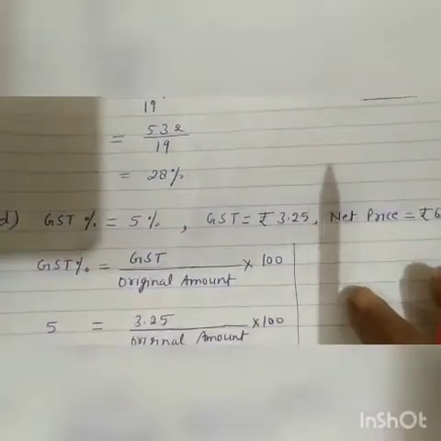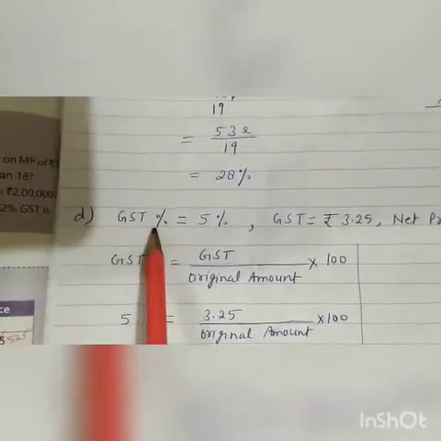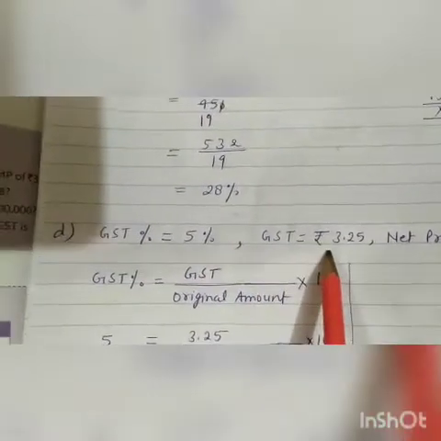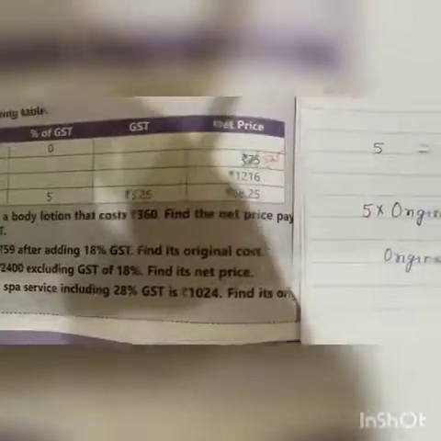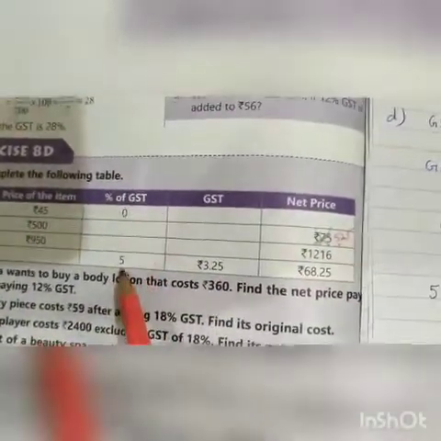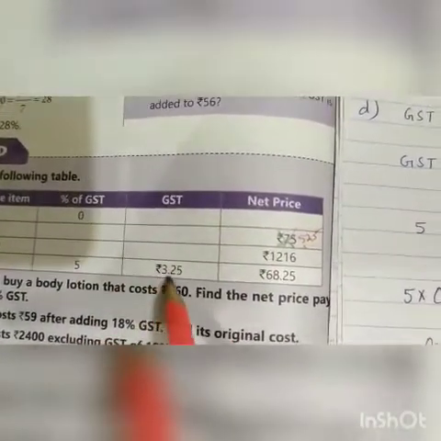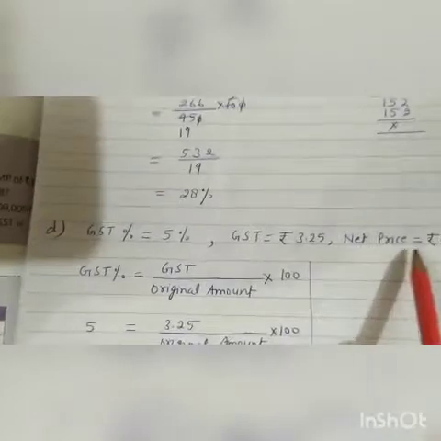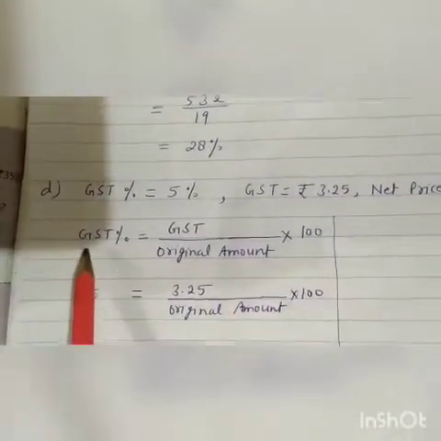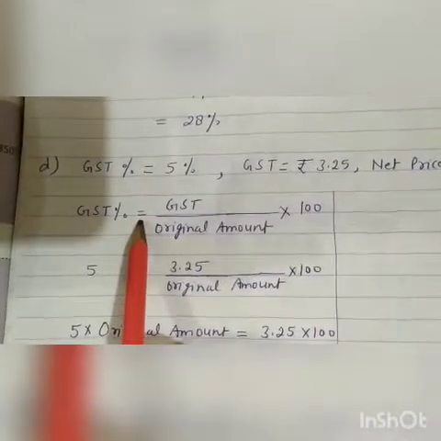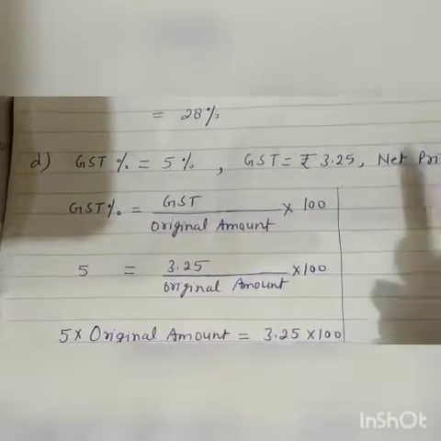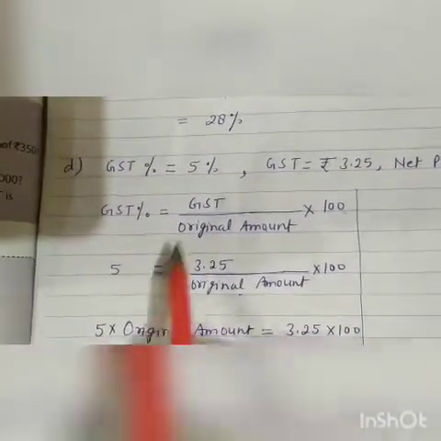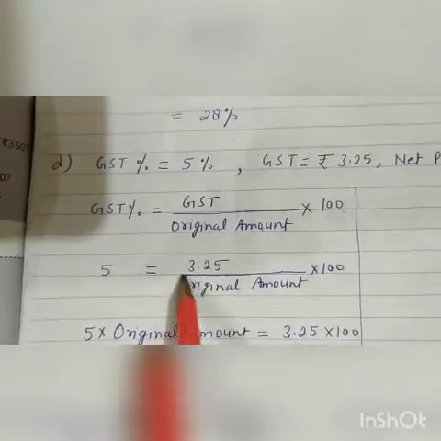Now D part. In D part, GST percent is given. It is 5%. GST is rupees 3.25. See here in the book: this is the percentage of GST, 5%. GST amount is rupees 3.25 and net price is 68.25 rupees. So I have written this one. Now again we will use this formula. GST percent is equal to GST upon original amount into 100. GST percent is given 5%, equal to GST given 3.25 upon original amount.